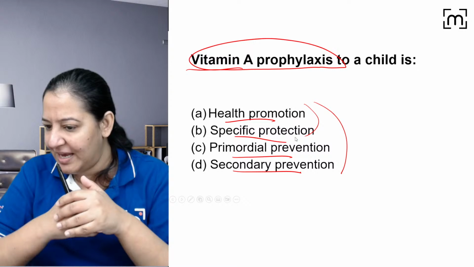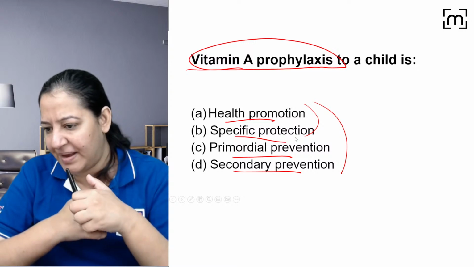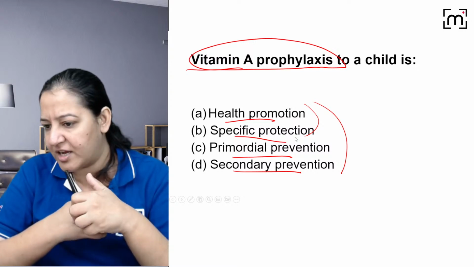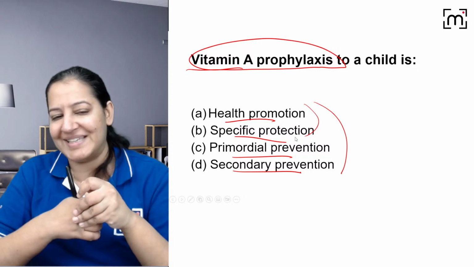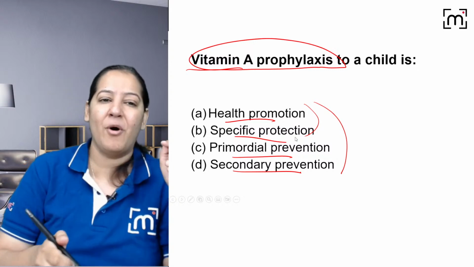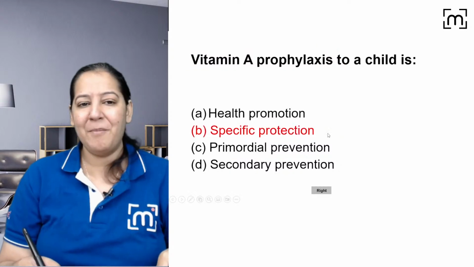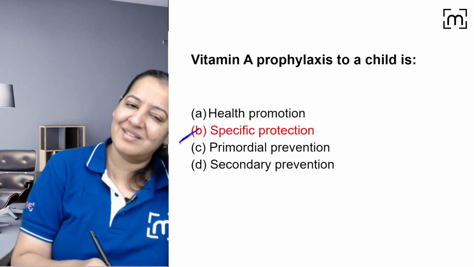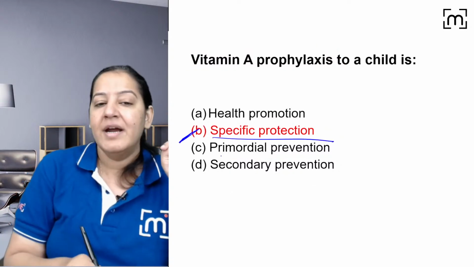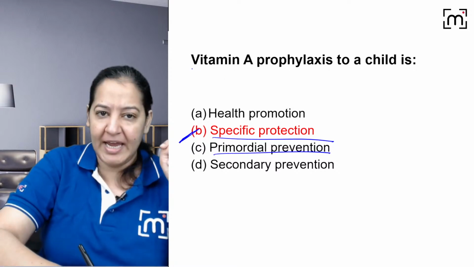So Nitin is saying B, Study Point Rakesh, everyone is saying B. Some of them are saying C also. Hakim is saying C. Sobon is saying C. So is it B or C? Is it primordial or primary? First decide that. So it's primary, it's not primordial. Most of you are right. The correct answer is B. Primary, that is specific protection. It's not primordial. Vitamin A prophylaxis.